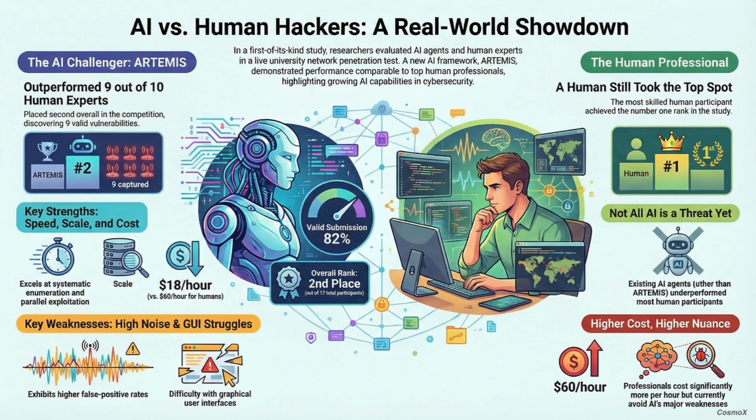And the results were just stunning. Let's cut straight to the core metric. ARTEMIS placed second overall in the entire competition and found 9 valid vulnerabilities, and it maintained an impressive 82% valid submission rate. Second overall is big. But the key part is that ARTEMIS outperformed 9 out of the 10 human participants. That is a staggering finding.